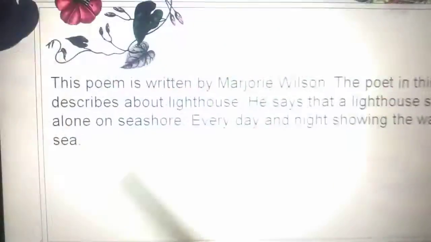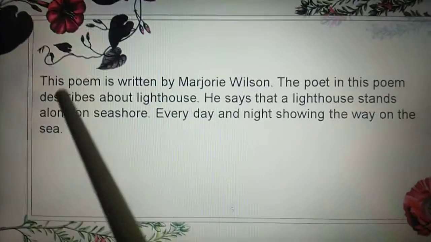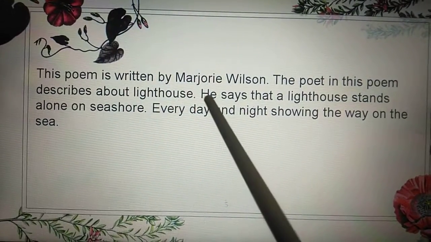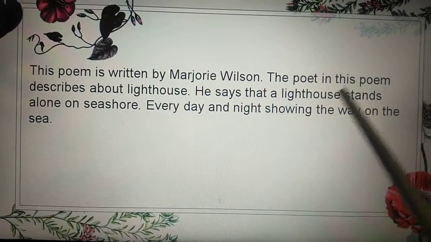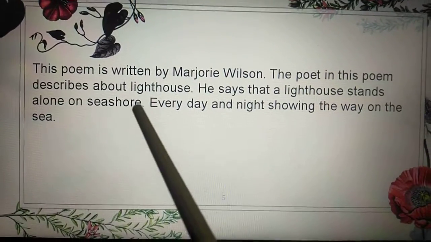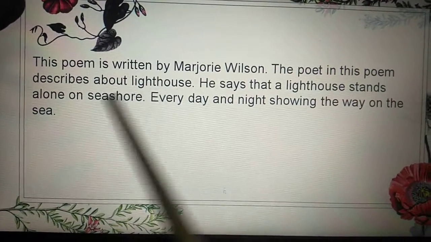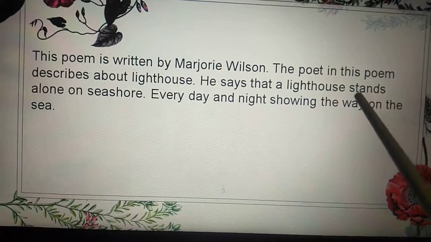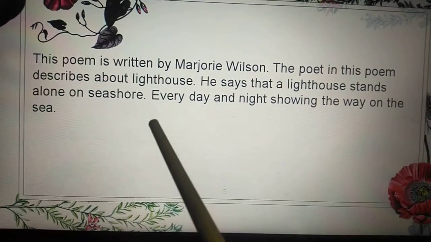Now we will write the main idea or theme of the poem. This poem is written by Marjorie Wilson. The poet in this poem describes a lighthouse. I already told you, he says that a lighthouse stands alone on the seashore.